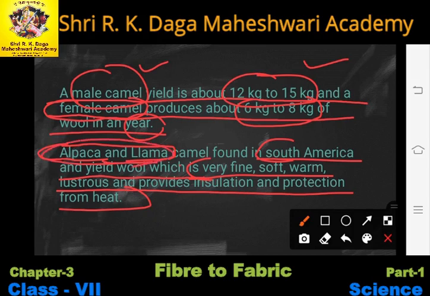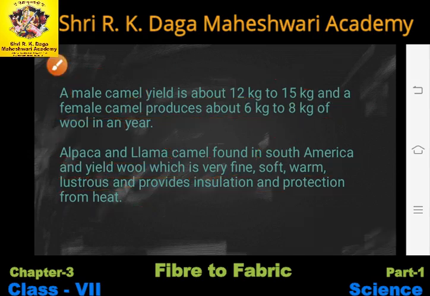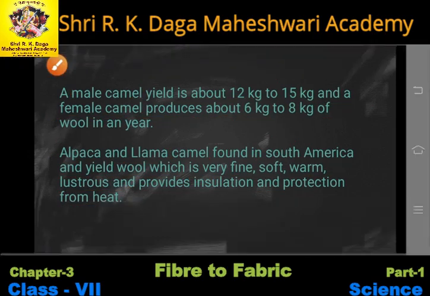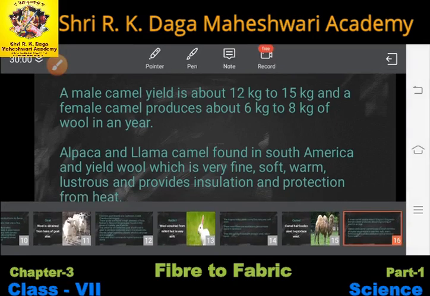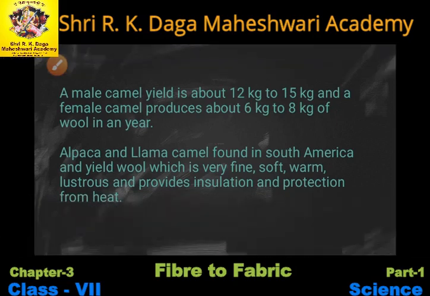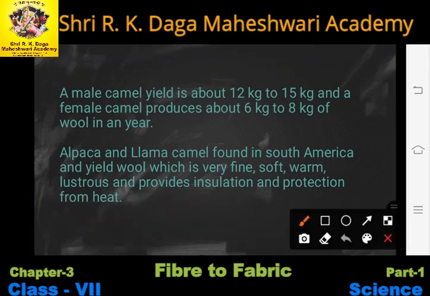So students, you have to learn the names of both the breeds of camel. Okay, students, what is the meaning of the word lustrous here? Lustrous means shining. So the wool of these breeds of camel is very shiny. And insulation, I have already told you, means something which is a bad conductor of heat, that protects us from heat, that is called insulation.